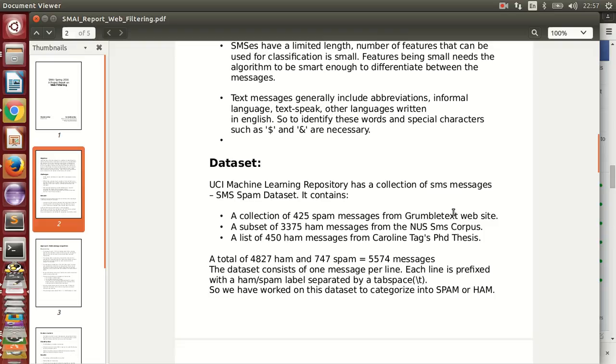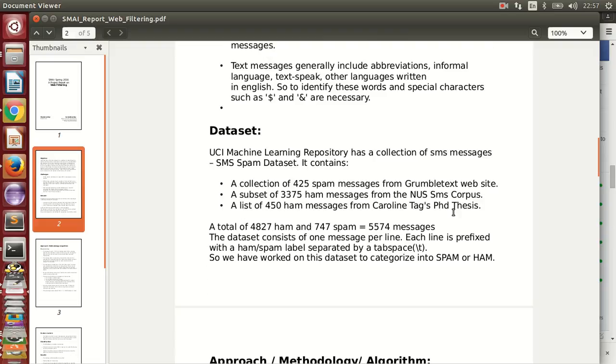For the dataset, we used the UCI machine learning repository, which contained a collection of SMS messages. We took the dataset from GrammarTech's website, NUS SMS corpus, and Caroline Tagg's PhD thesis. A total of 5574 messages were analyzed.